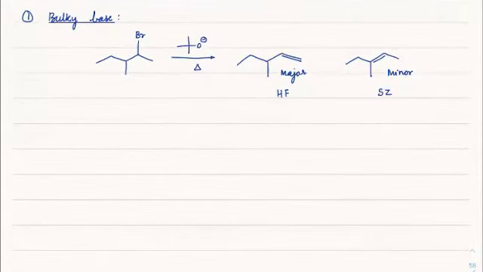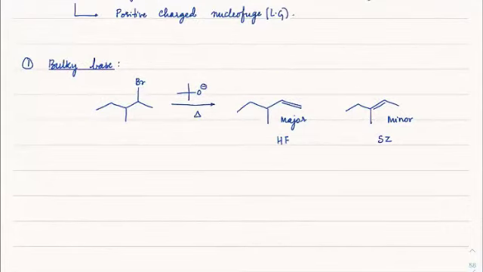I hope you understood why it is happening, because for this bulky base to approach this hydrogen would be difficult, because this entire alkyl group will be repelling this side as well as this side of it. So it won't let it go through those bulky spaces to reach and take the proton away. So the most easily available proton is at this terminal carbon. So it will always take it from the terminal carbon. I guess that is clear.